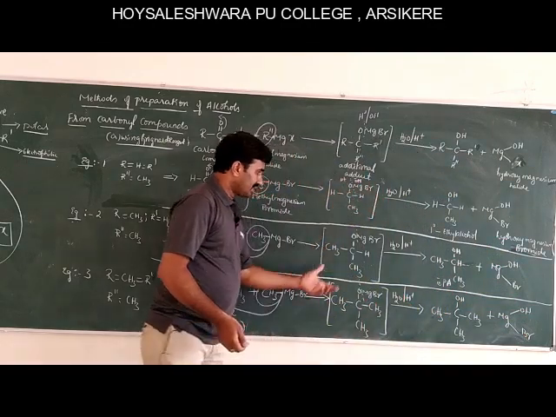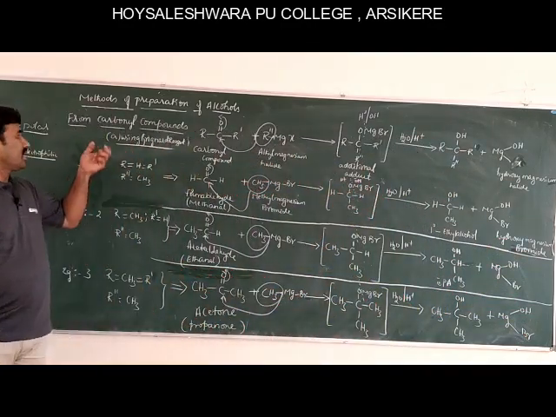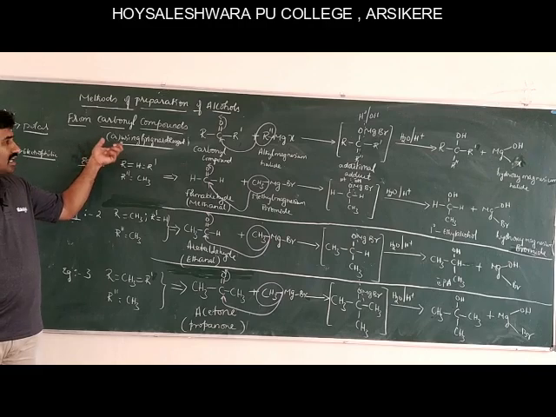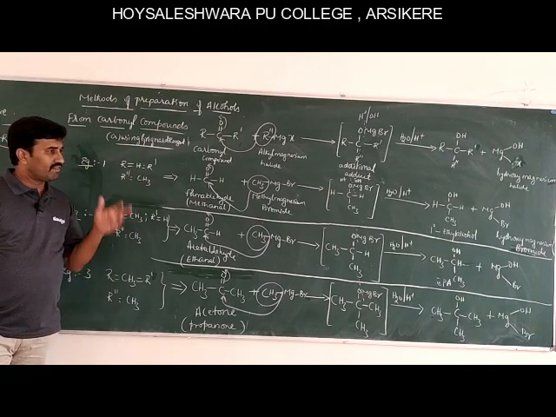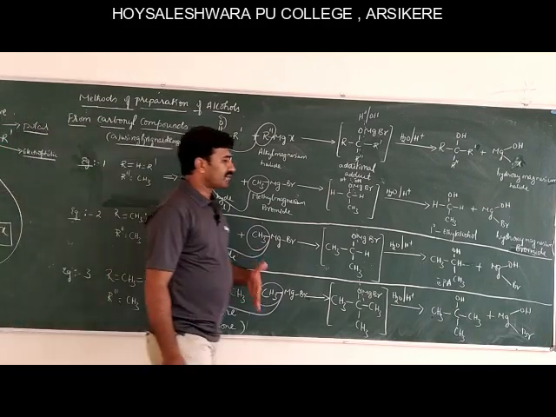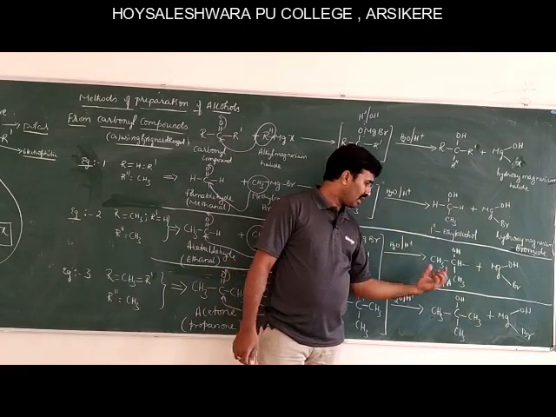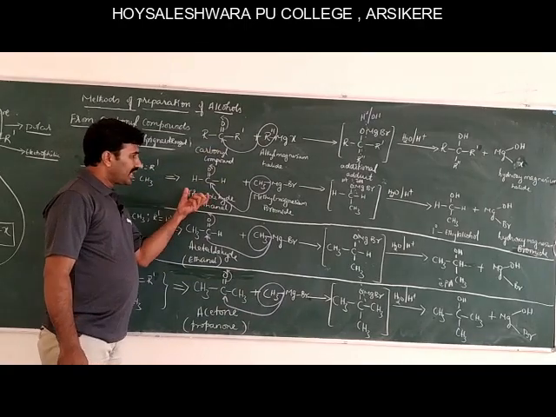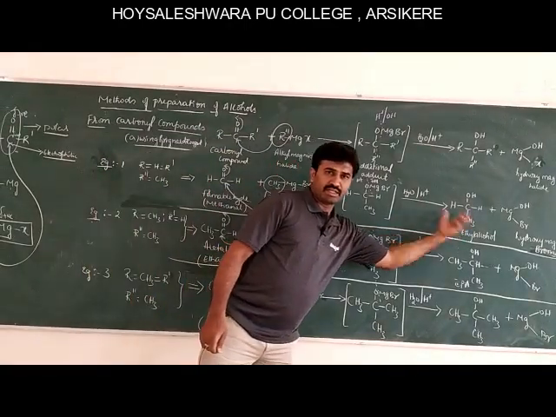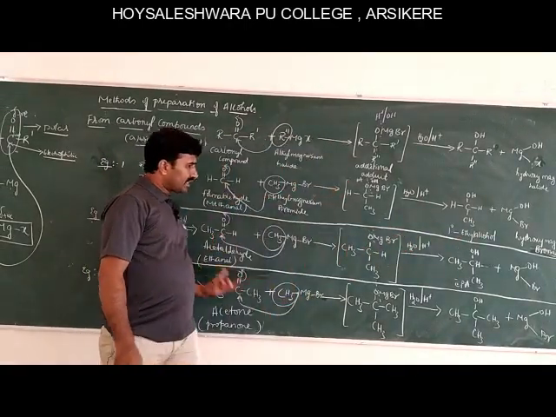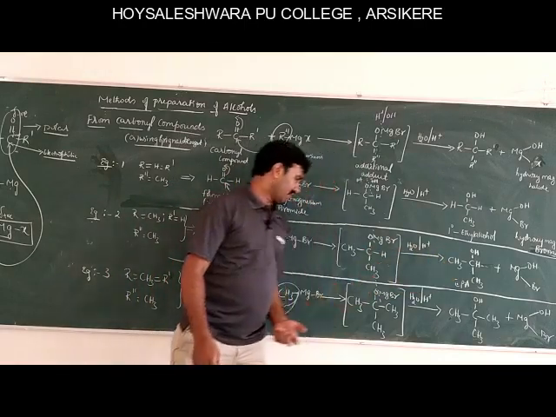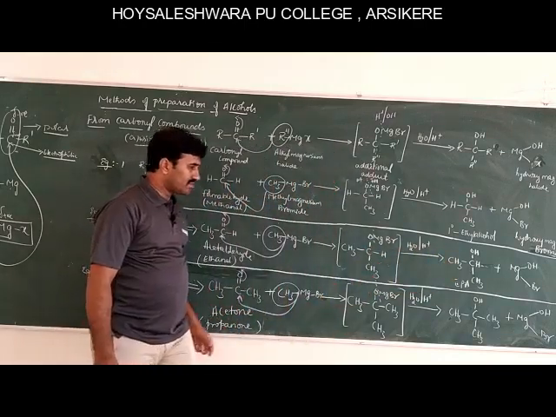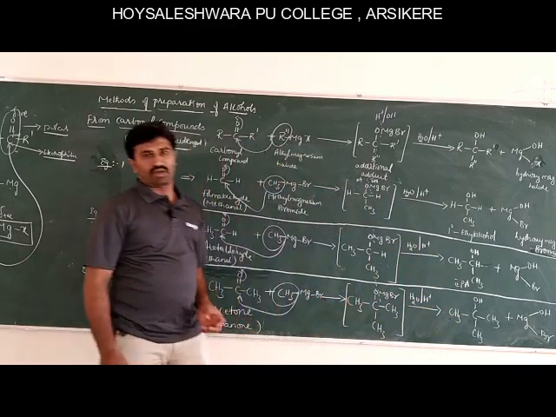So from all these three reactions, by treating carbonyl compounds with Grignard reagent, we are able to synthesize various types of alcohols: primary, secondary and tertiary. Formaldehyde gives primary ethyl alcohol, acetaldehyde gives secondary isopropyl alcohol, and acetone gives tertiary butyl alcohol.